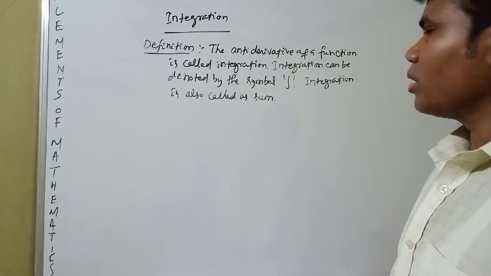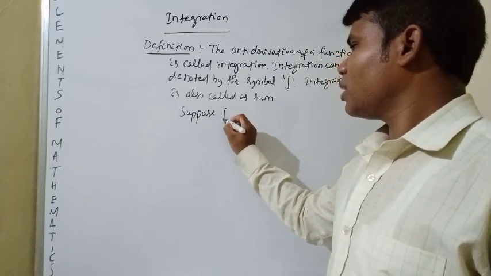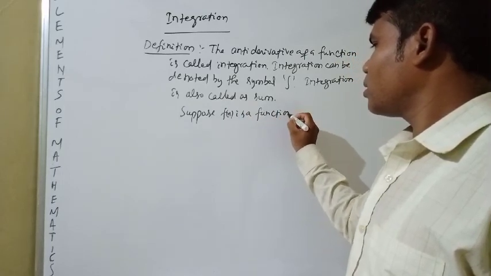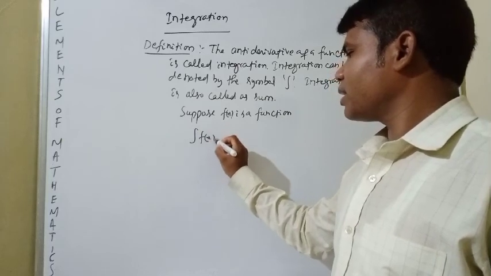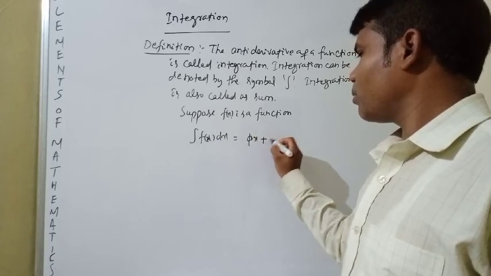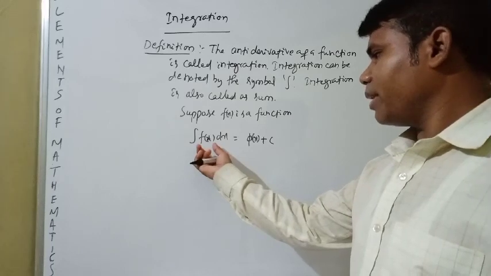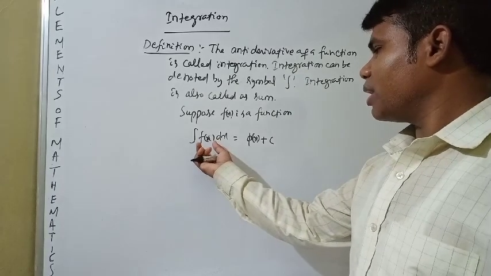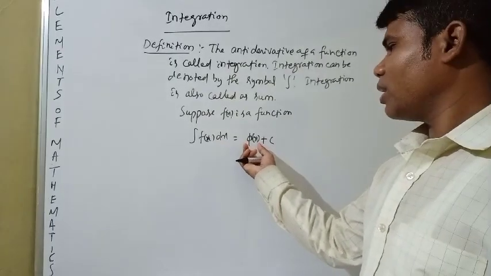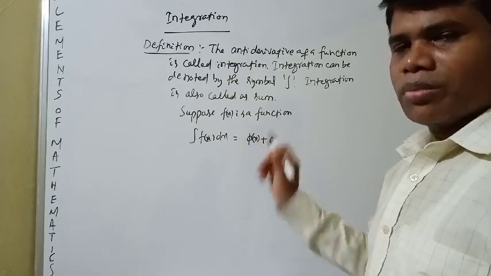Suppose f(x) is a function. Integration of f(x) dx is equal to phi of x plus c. Suppose the function f(x) is given. If we integrate, we get phi of x, that means a function of x also.